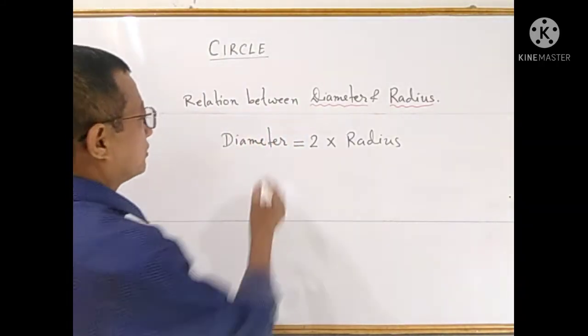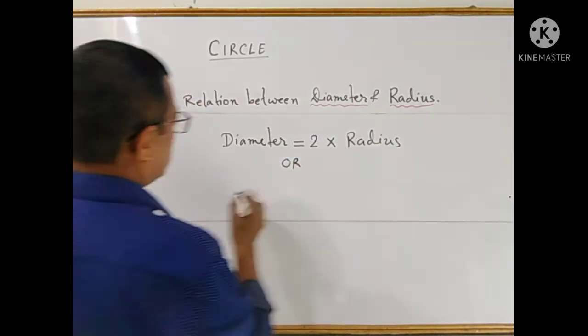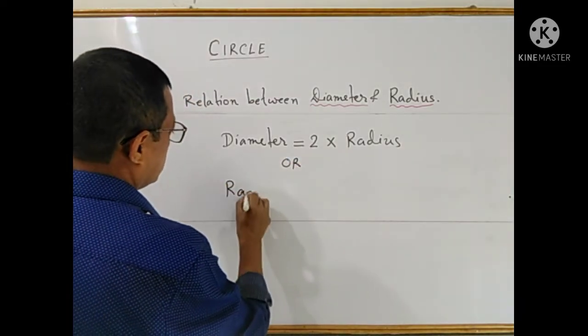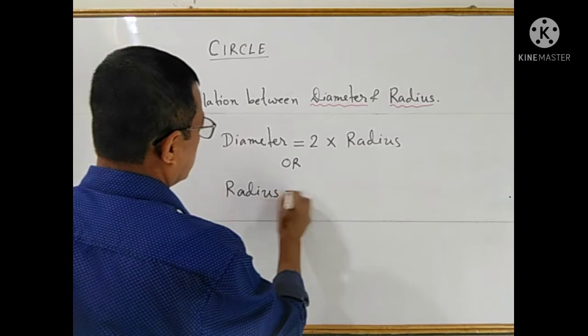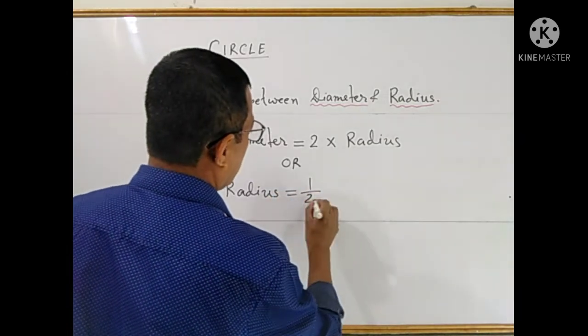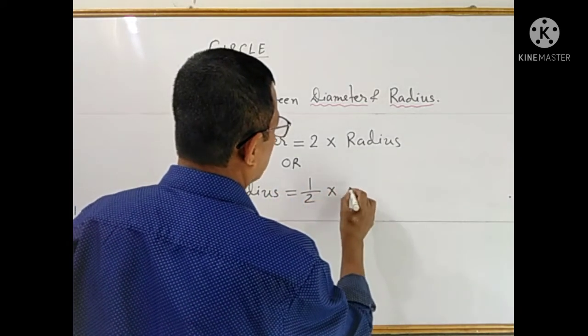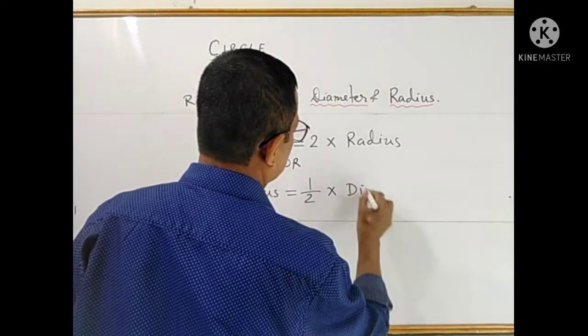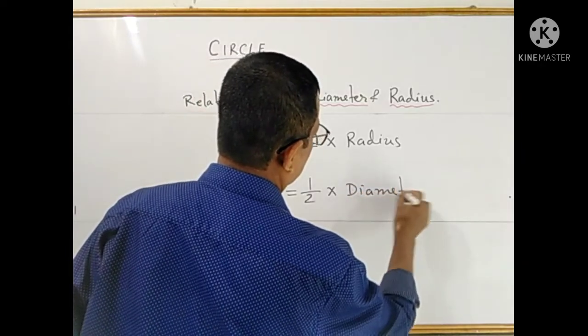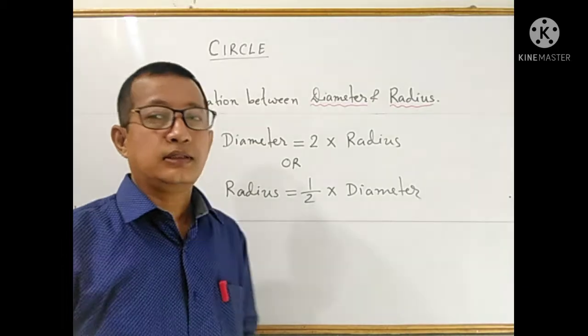Or you can write it this way also: radius is equal to half into diameter. Clear?